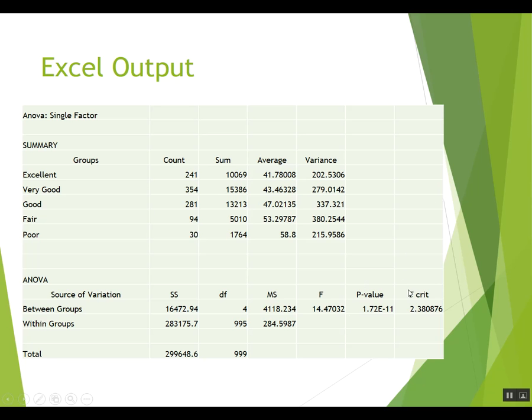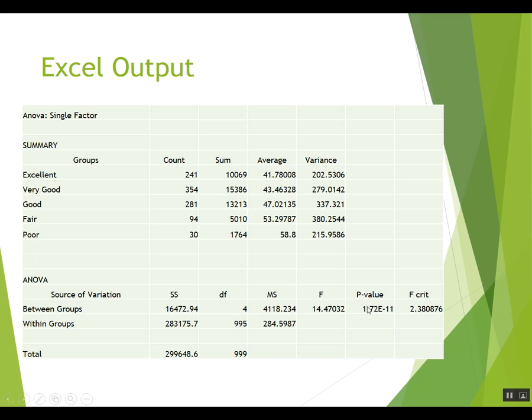And then down here, we get the p-value. This is Excel's way of saying that it's a really small number. This is Excel's way of giving scientific notation, 1.72 times 10 to the negative 11th. So that's a decimal point, 10 zeros, and then a 172. Tiny, tiny, tiny, practically zero.